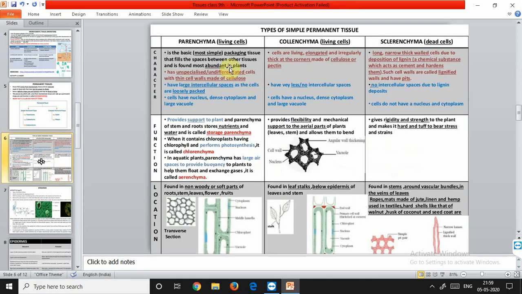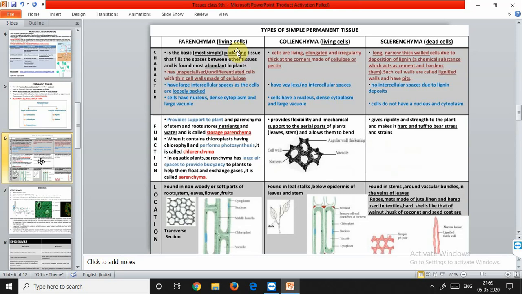The parenchyma are the living cells. The nature of parenchyma: the word para comes from beside and enchyma means infilling. So they form the bulk of the plant body. Parenchyma cells are living and possess the power of division. The cells are rounded or isodiametric.